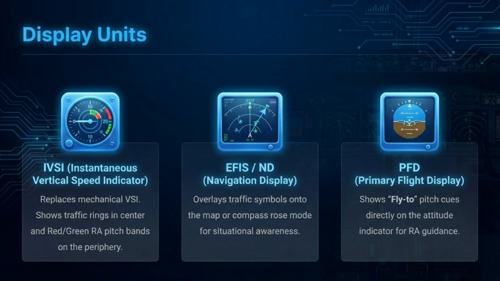TCAS information is displayed on different units. The IVSI shows traffic rings and RA pitch bands. The EFIS or ND overlays traffic symbols on the map for situational awareness. The PFD shows fly-to pitch cues directly for RA guidance.